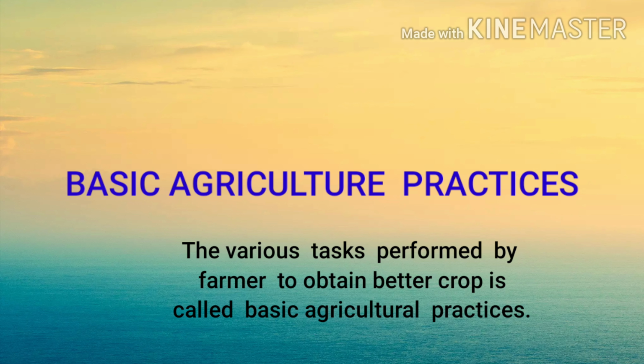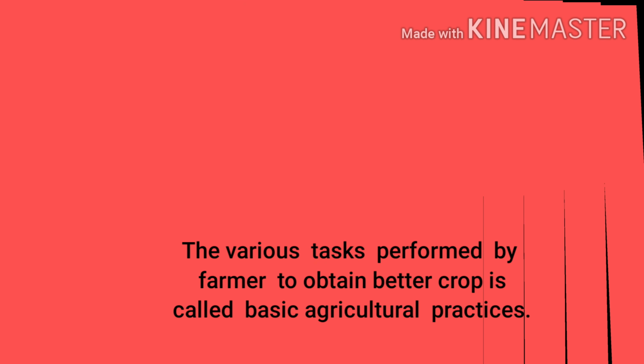Next are the basic agriculture practices. So what are basic agriculture practices? The various tasks performed by a farmer to obtain a better crop. All these practices are called basic agriculture practices, and they are mainly categorized in 7 steps.